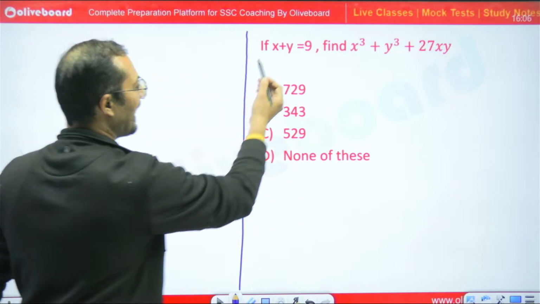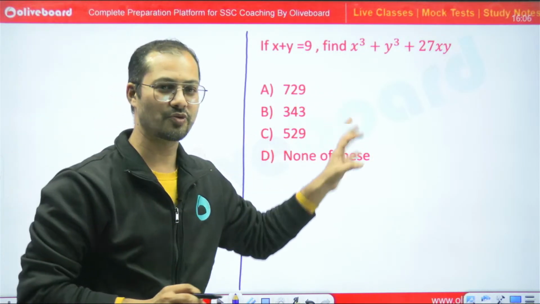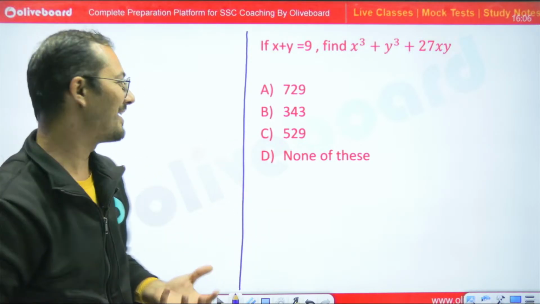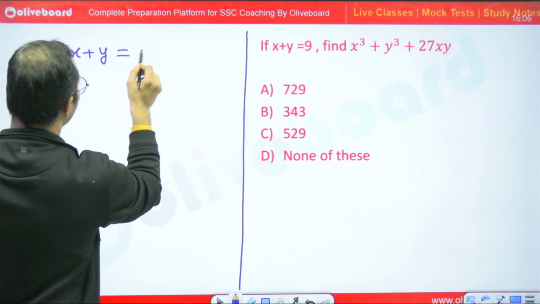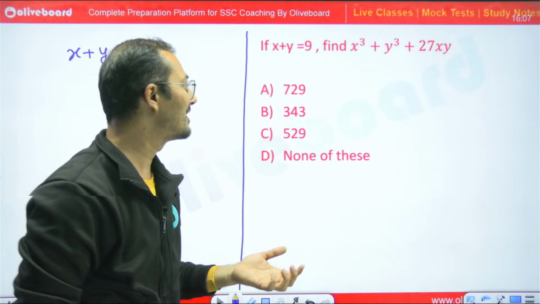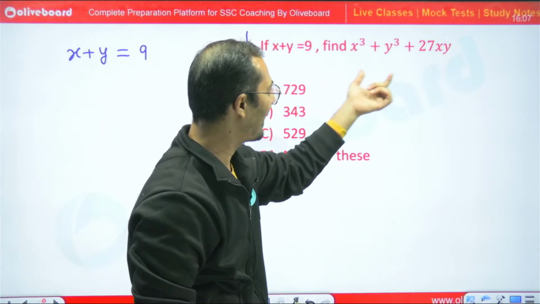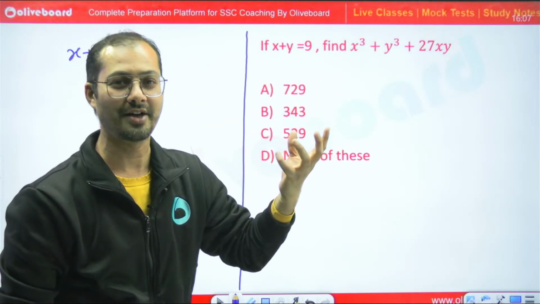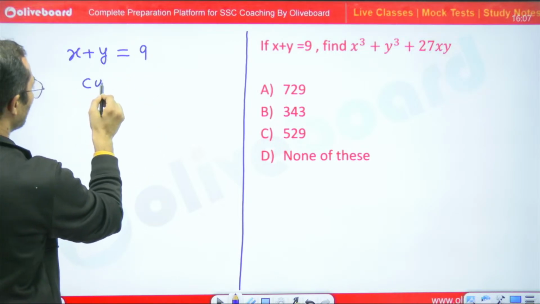If I get this question, a normal or average student will start trying to do it with the fundamental or basic concepts. We know that x plus y is equal to 9. The question is demanding the value of x cube plus y cube plus 27xy. After observing this, an intelligent student will start cubing both sides.